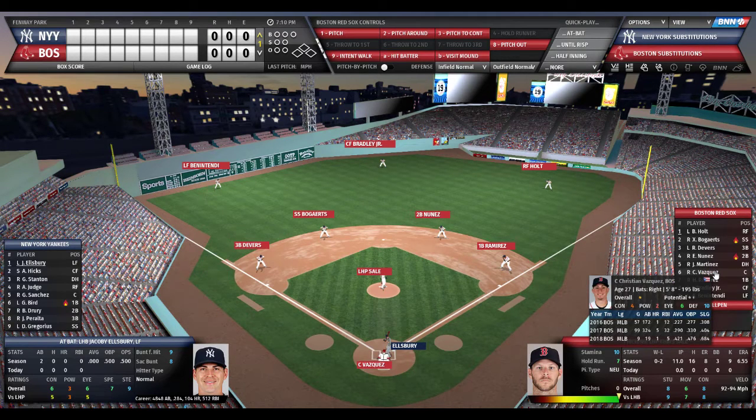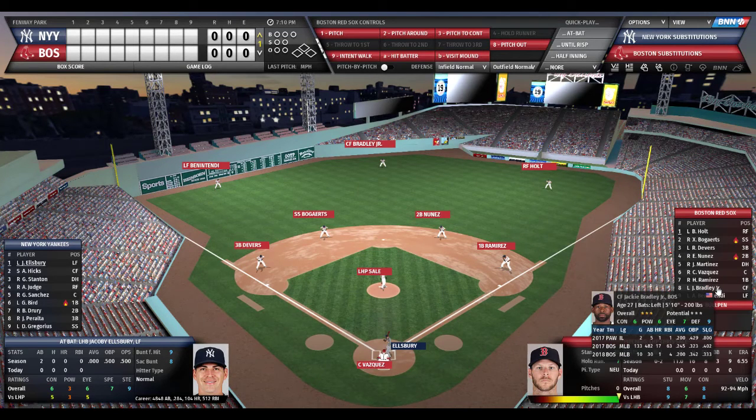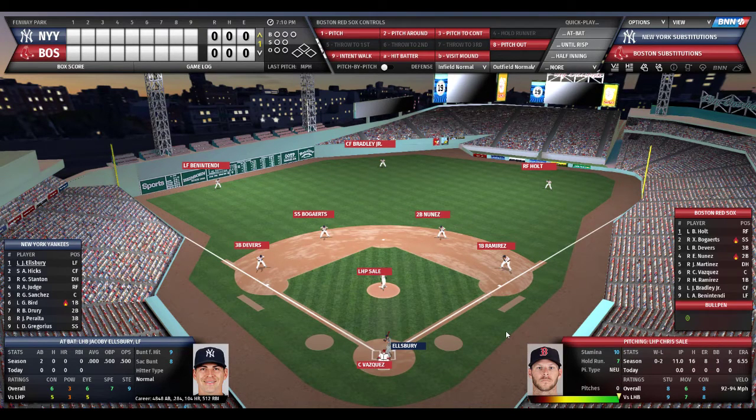Batting sixth, batting over .400, doing the catching, Christian Vasquez. Batting seventh, playing first base, Hanley Ramirez. Batting eighth, playing center field, Jackie Bradley Jr. Batting ninth, playing left field, Andrew Benintendi. His bat's just starting to heat up a bit, but we're going to keep it in the bottom of the order here. I will be playing as the Boston Red Sox. The computer will be playing as the New York Yankees.